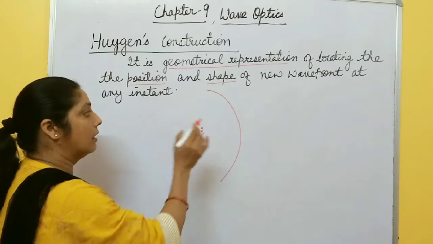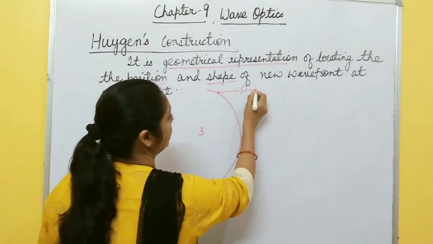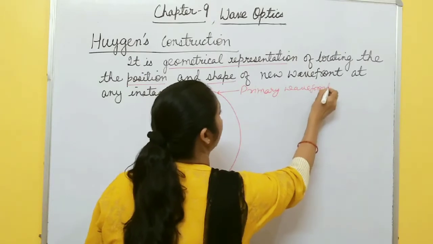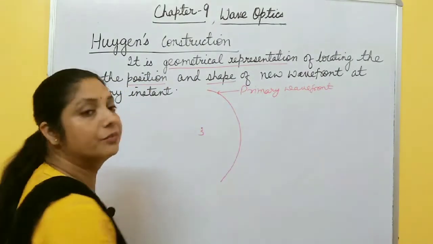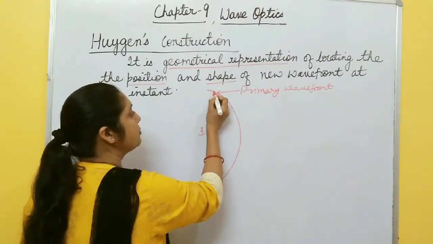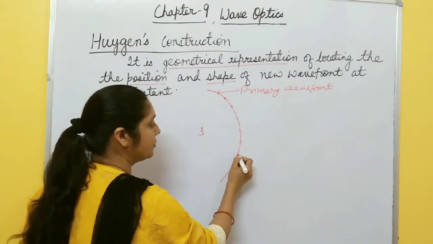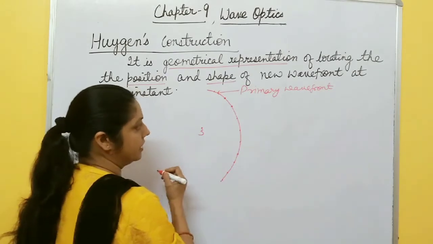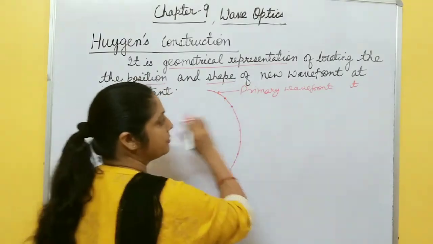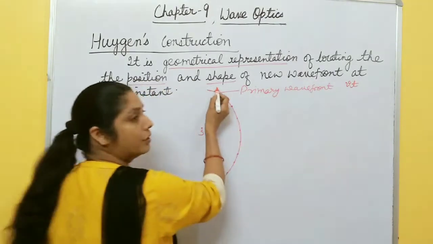Now this spherical wavefront that we draw is actually the primary wavefront. Now how do we draw the next wavefront with the help of this Huygens principle? According to this Huygens principle, each point on this primary wavefront acts as a source of secondary disturbance. Suppose after time t, the speed of light in this medium is v. So each point travels a distance vt in all possible directions.